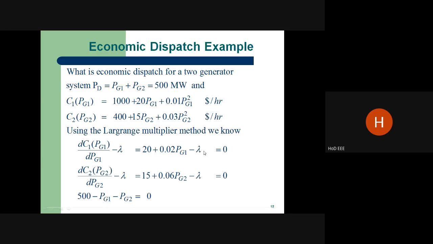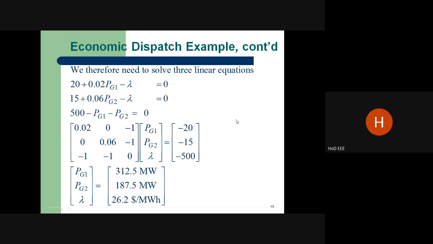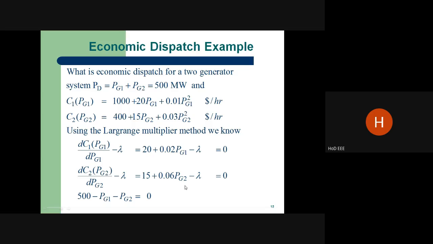This is a numerical example for the economic dispatch. Again we have to solve the equations, and we can get P1, P2 and lambda. Another method we can use to find it: we can put lambda like this.